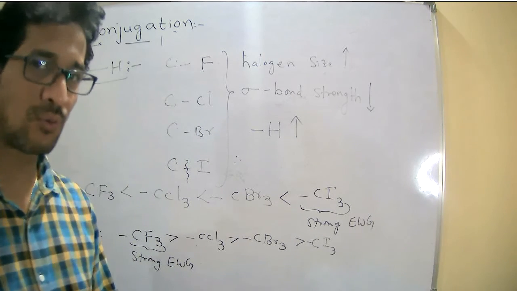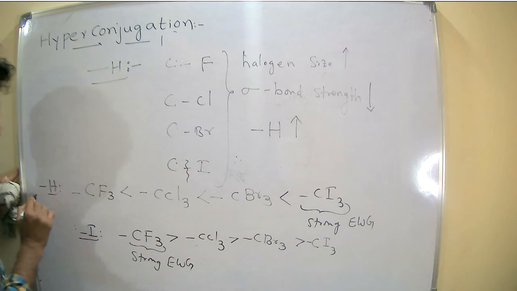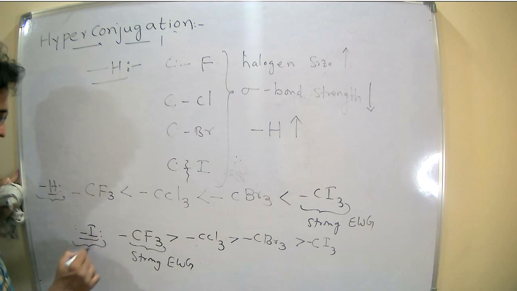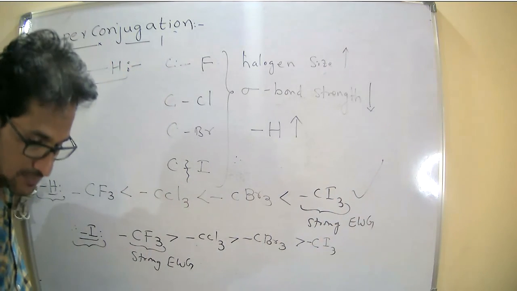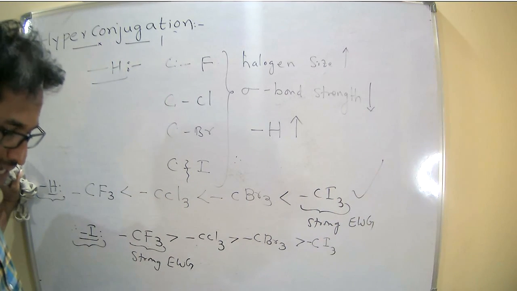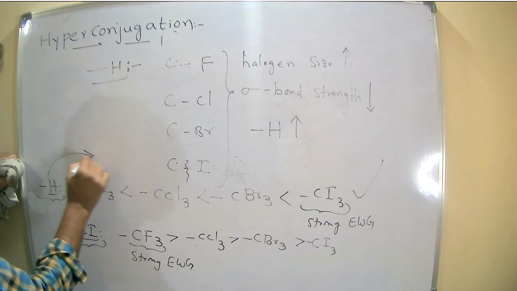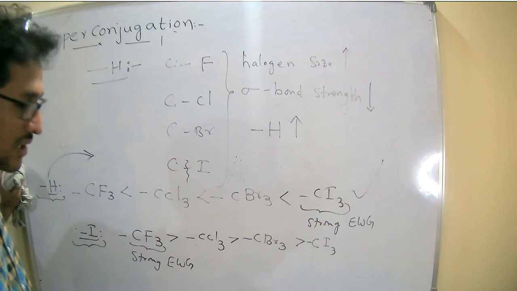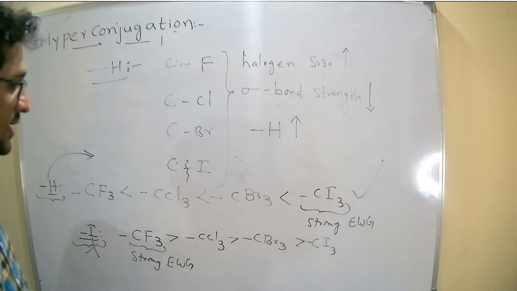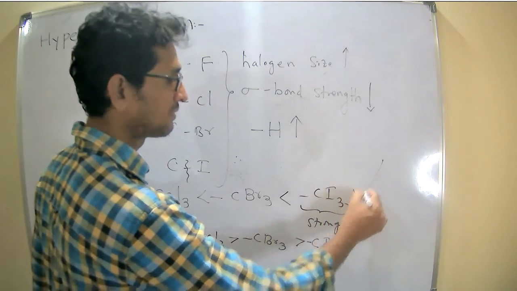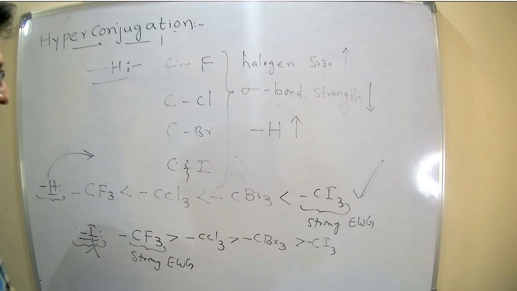Again, the same situation we discussed in the earlier case. Among hyperconjugation and inductive effects, we have to prefer the hyperconjugation effect. Why? It involves complete transfer of electrons, whereas the inductive effect involves partial transfer. Therefore, you have to prefer hyperconjugation over the inductive effect.